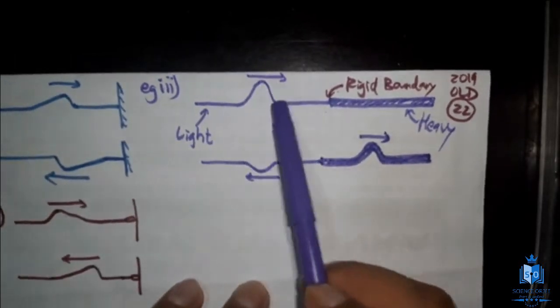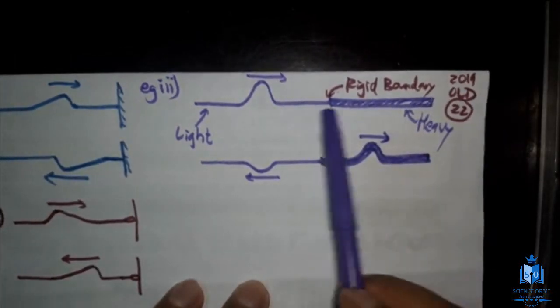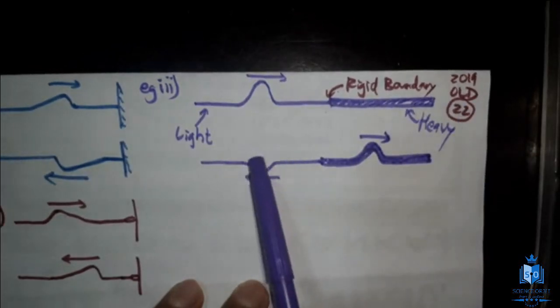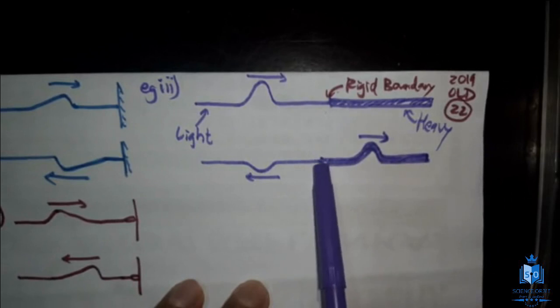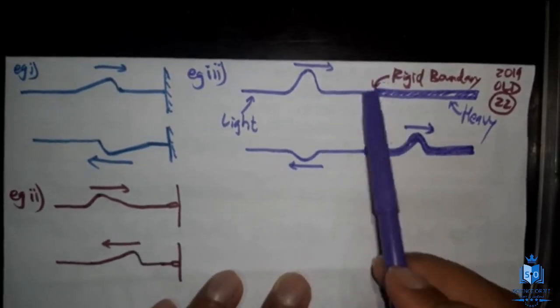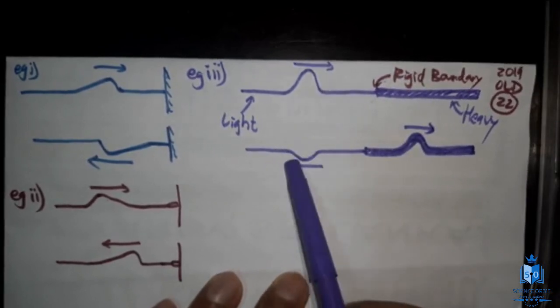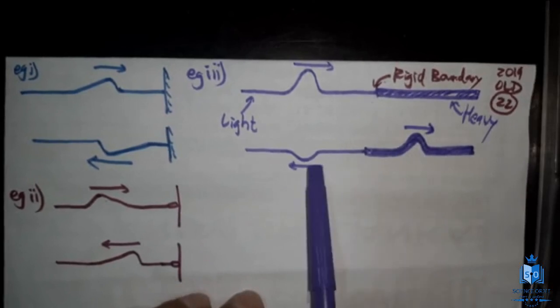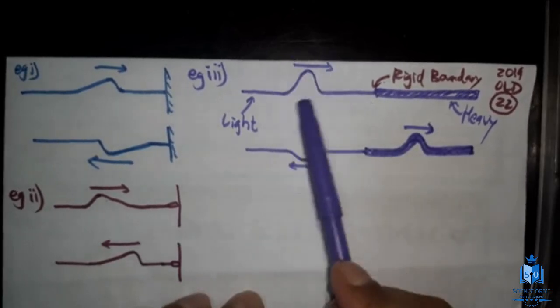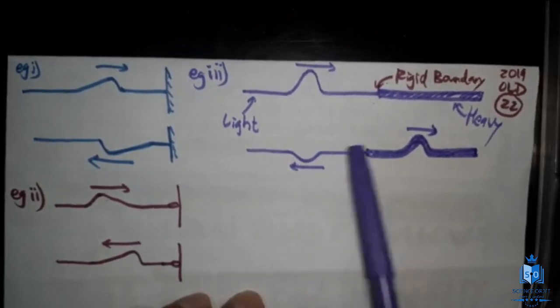A part of this energy will be transferred through this. However it came, it will be distributed here. And at this point, the reflection is going to happen. When you consider reflection, you have to consider this as a rigid boundary and check whether the phase will change or not. The phase is going to change, right? Now these two amplitudes must be definitely smaller than this amplitude, because this is all the energy. Now that energy is separated into these two.